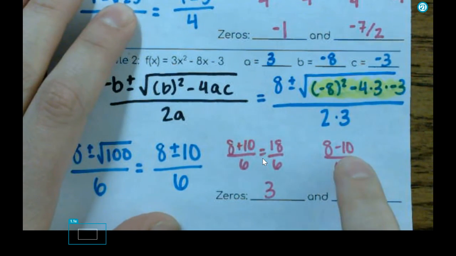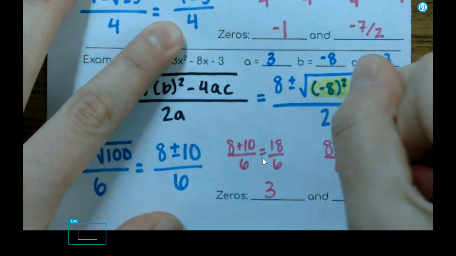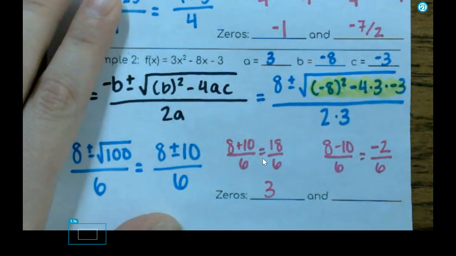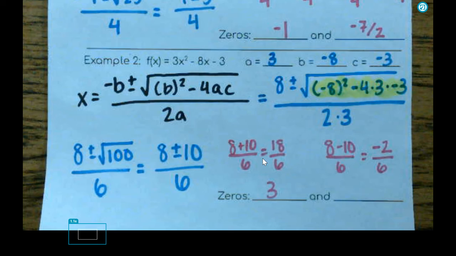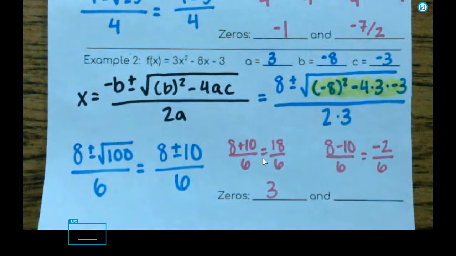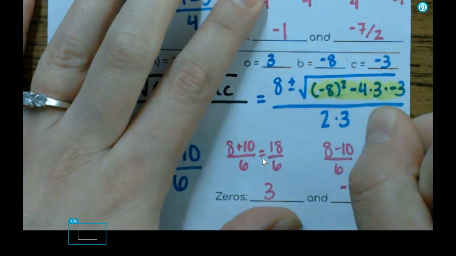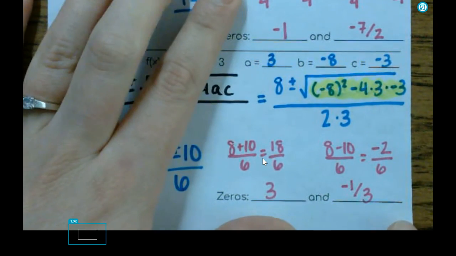8 minus 10 is negative 2. So now I have negative 2 divided by 6. What can I divide 2 and 6 both by? 2. I can divide them both by 2. So negative 2 divided by 2 is negative 1. 6 divided by 2 is 3. So I get negative 1/3.